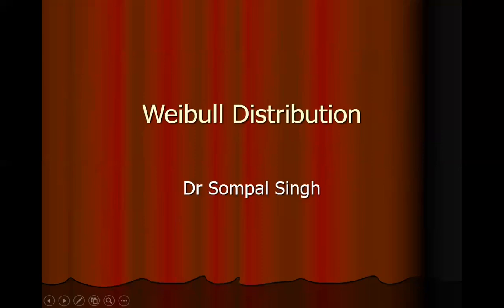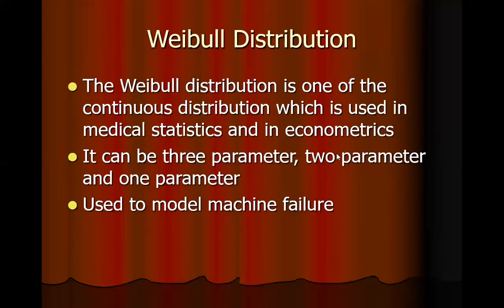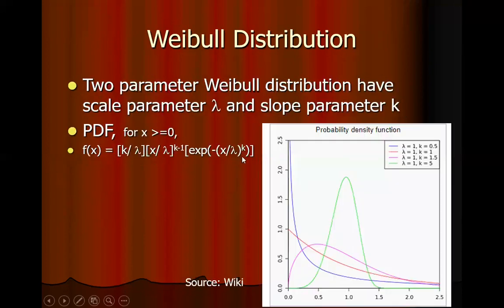Then comes Weibull distribution. Weibull distribution is one of the continuous distributions which is used in medical statistics and econometrics. It can be either a 3-parameter, a 2-parameter, or a 1-parameter distribution. It is used to model machine failure. This is the probability density function and the shape of the 2-parameter Weibull distribution. The 2 parameters are lambda, known as the scale parameter, and k, known as the slope parameter. These are the various values of lambda and k on which the shape of the Weibull distribution depends.